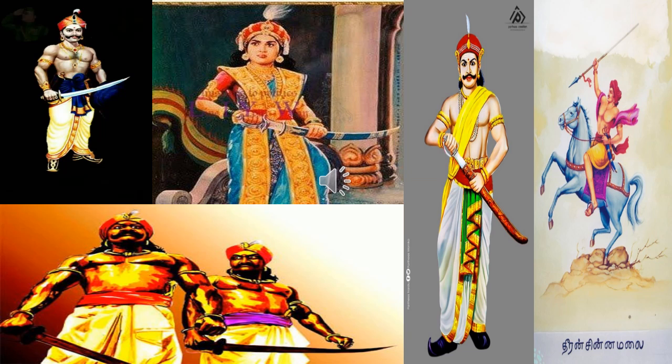After Pulitevar, the English East India Company was opposed by other chieftains in the Tamil country, such as Velu Nachiyar, Kattabomman, the Marudhu brothers, and Dhiran Chinnamalai. The first resistance to East India Company's territorial aggrandizement was from Pulitevar of Nerkattum Seval in the Tirunelveli region, and this was followed by the other chieftains in the Tamil country. This was known as the Palayakkarars War, the culmination of which was the Vellore Revolt of 1806. Culmination means the highest point or end of something.